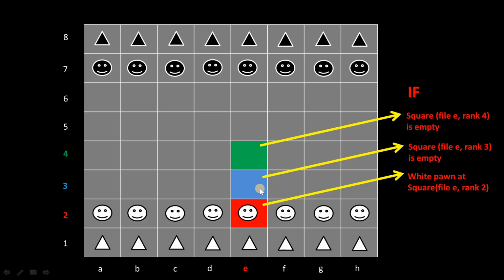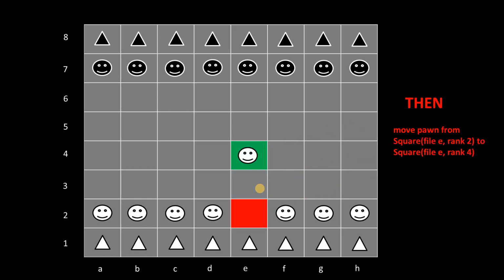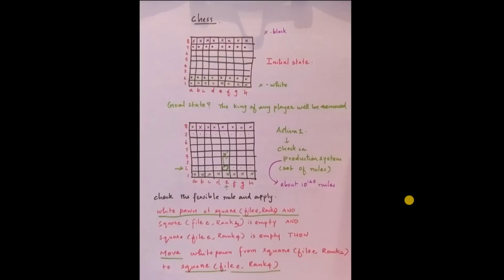And if all these 3 considerations are satisfied, then this is the if part, or the left part, of the rule. And what is the right part? It is the then part. Then we move the pawn from the square file E, rank 2, to the square file E, rank 4. So this is how we explain problem formulation with the example of chess. I have given it in note format. You just go through this.